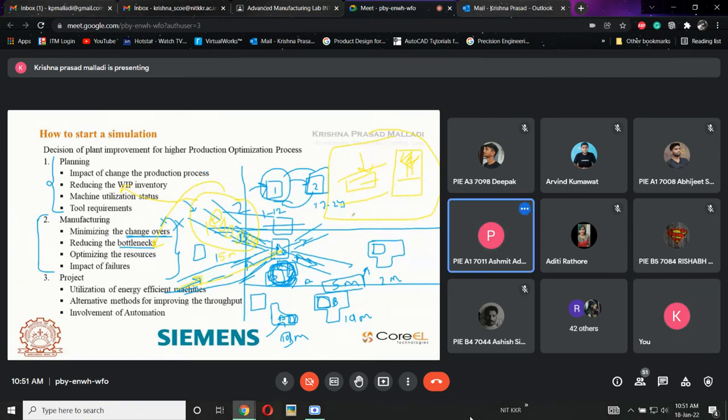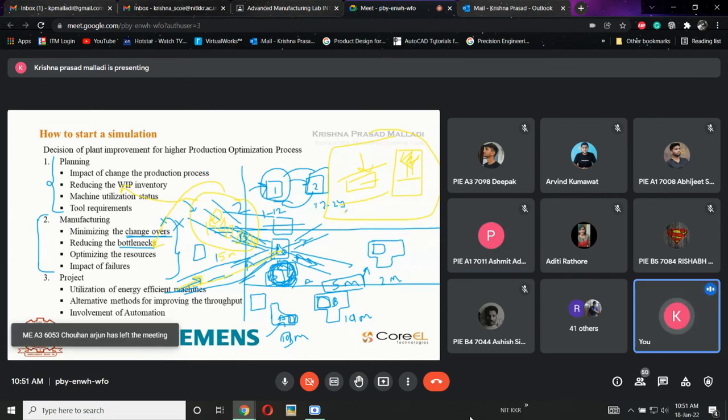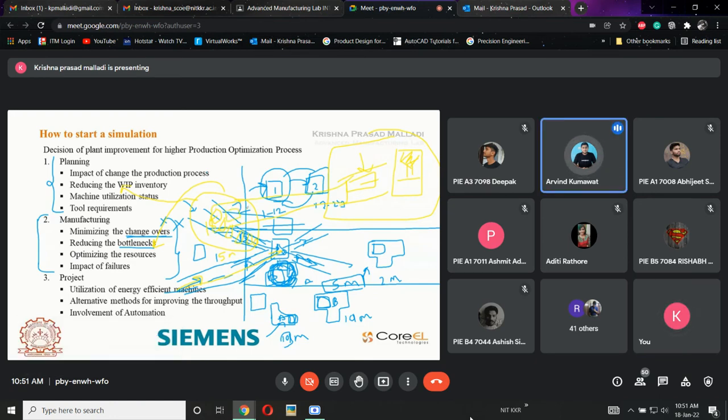To save time. Yes, to save time. At the same time, what will happen if the material is completely blocked here? Bottleneck means the condition of the workpiece. Here the workpiece is waiting for the machine. This condition is called a bottleneck. The workpieces are waiting here. This is called a bottleneck. Clear? Okay, sir. It's a time only. Bottleneck is irrespective of time. Okay, that is a bottleneck.